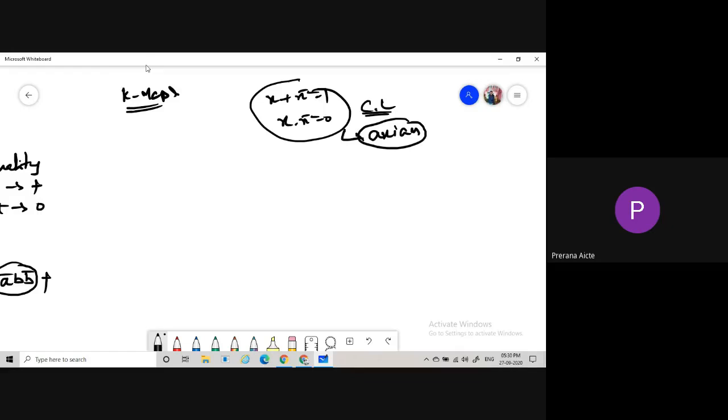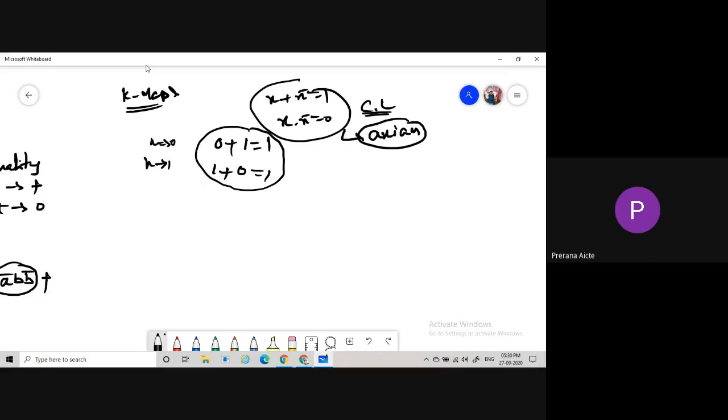These are all our assumptions only. If x is equal to 0, then 0 plus x bar is nothing but 0 plus 1, which is 1 only. Similarly, if x is equal to 1, then 1 plus 0 is 1 only. These are all assumptions only.